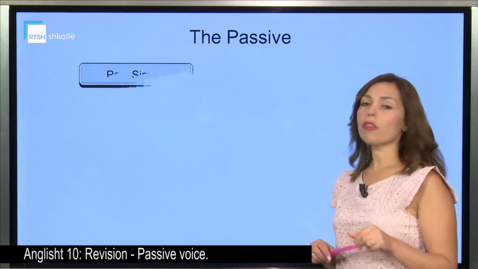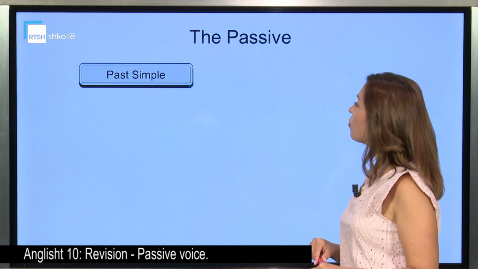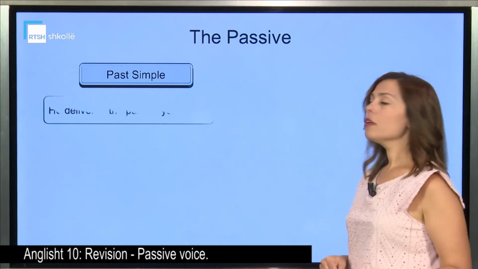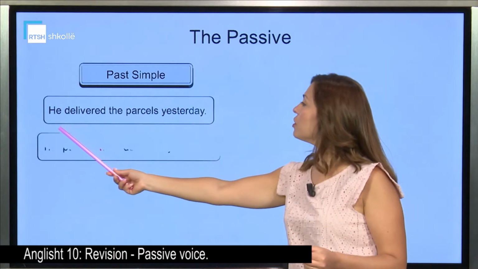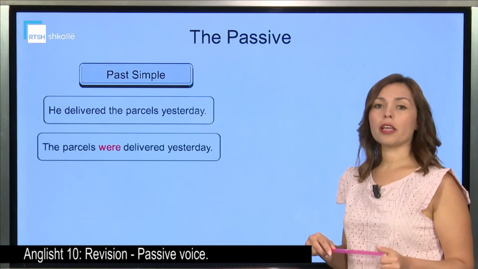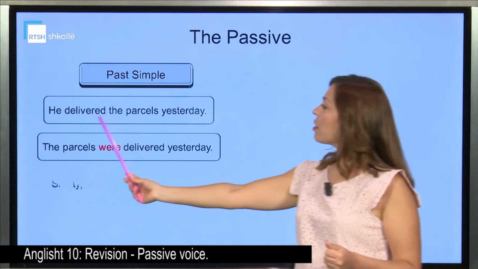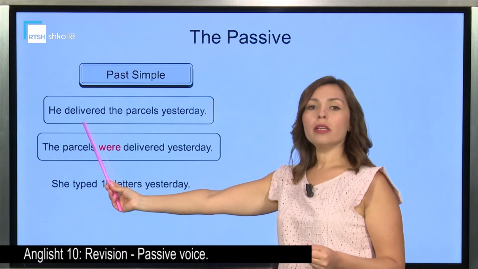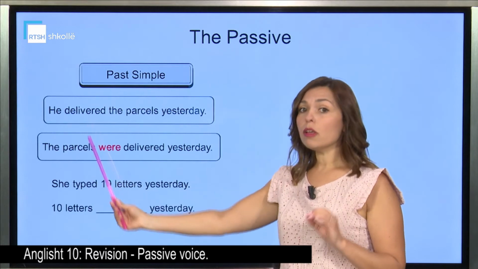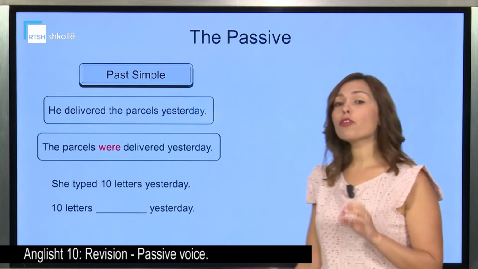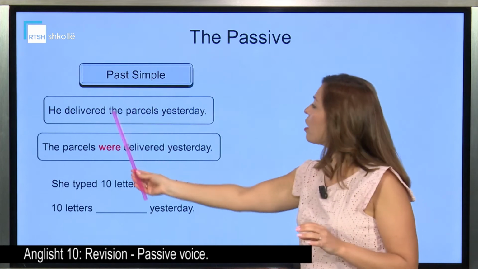Let's move on and see now another tense. We're going to deal with the past simple. So, let's take the same sentence but in the past now. He delivered the parcels yesterday. We can see that our main verb is in the past simple, delivered. So we need the past simple of the verb to be. So the parcels again.